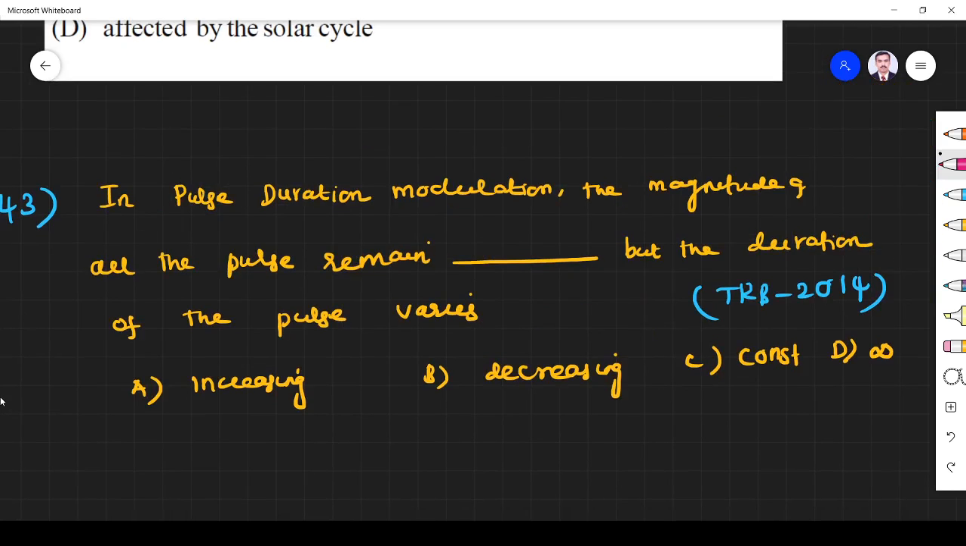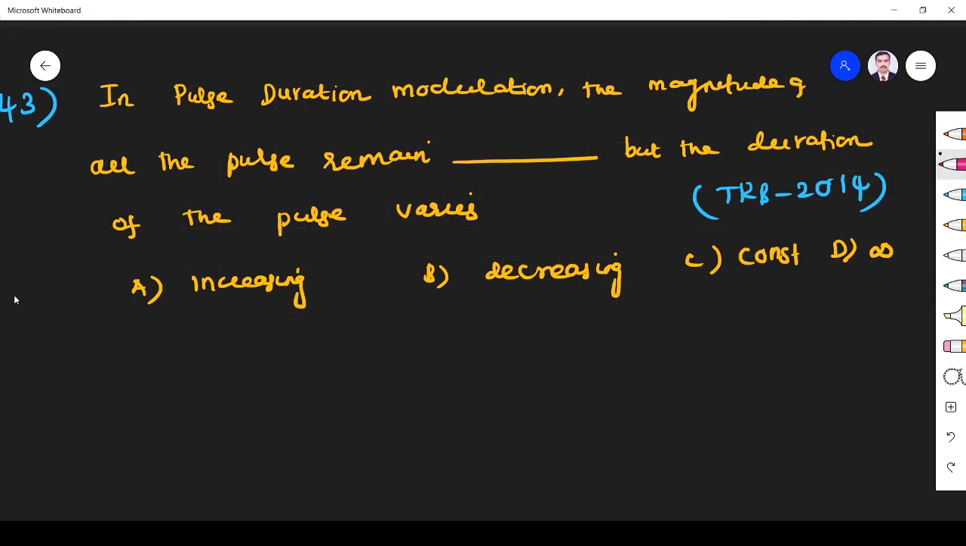Next, in pulse duration modulation, the magnitude of all the pulses remains constant. Here, the modulation is changing the duration of the pulse. So the magnitude of the pulse remains constant. Only the duration is changed, right? The duration of the pulse varies, but the magnitude should be constant. So option C is the right answer, right?